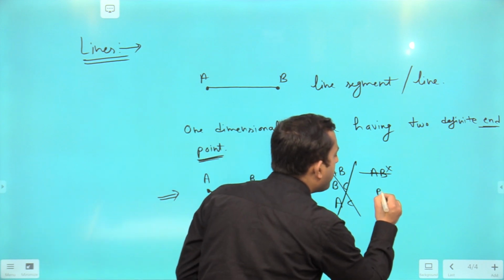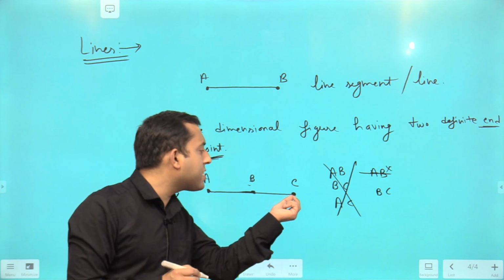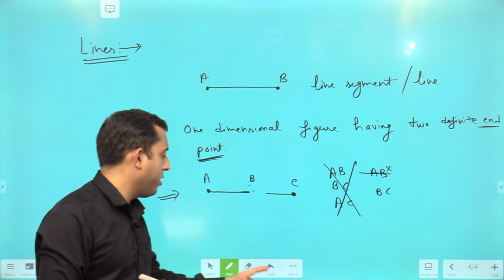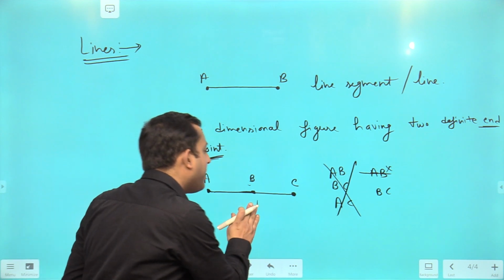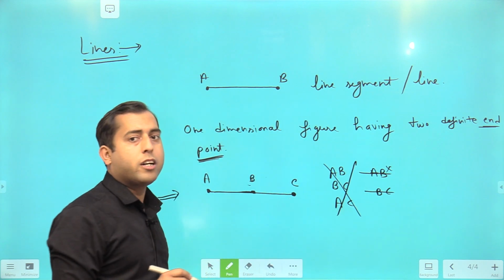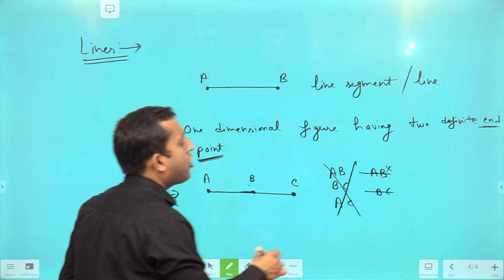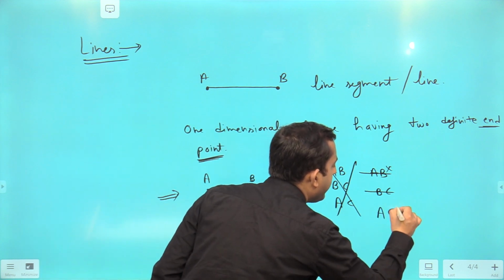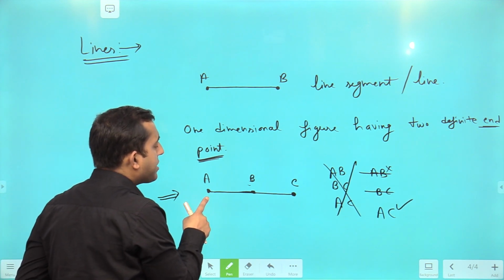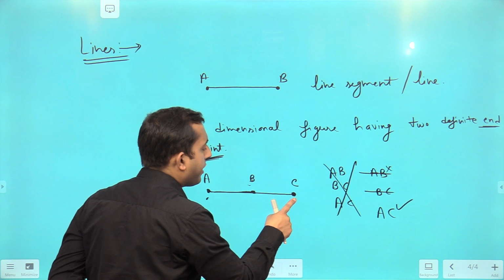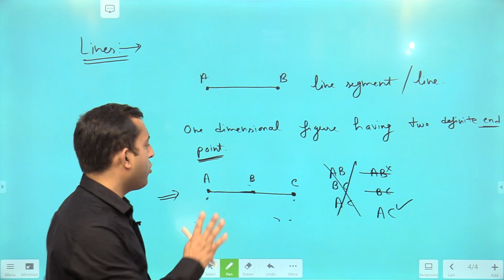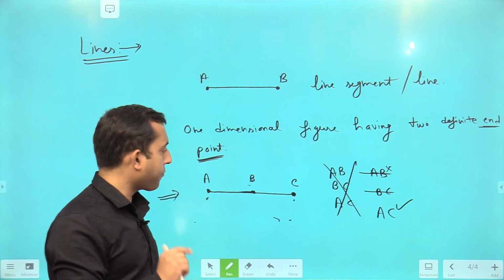Similarly, talking about BC, suppose the line has started from C, then you can see, is this line ending at B? No. This line does not have any end at B, so that is why BC is not a line. Finally, talking about AC, yes, AC is a line. Why? Because this line is starting at A and ending at C, so AC has two definite endpoints, hence AC is a line. So in this figure there is only one line.